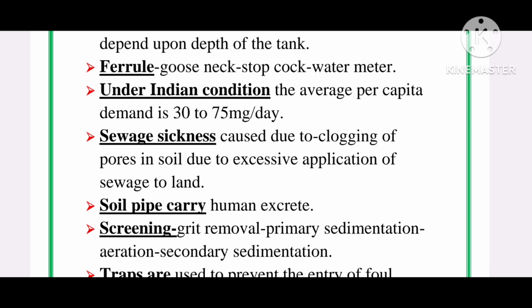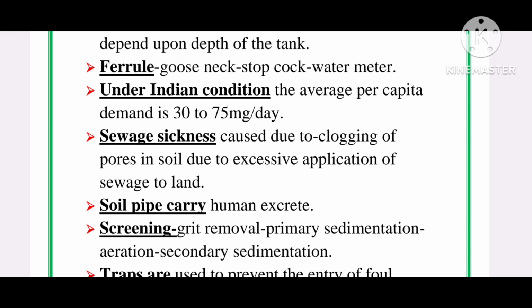Screens are placed before grit chambers so as to trap and remove floating matter such as pieces of cloth, paper, wood, cork, hair, fiber, kitchen refuse, or fecal solids in the sewage. The main purpose is to remove floating matter. If these floating materials are not removed, they will choke the pumps or adversely affect their working.